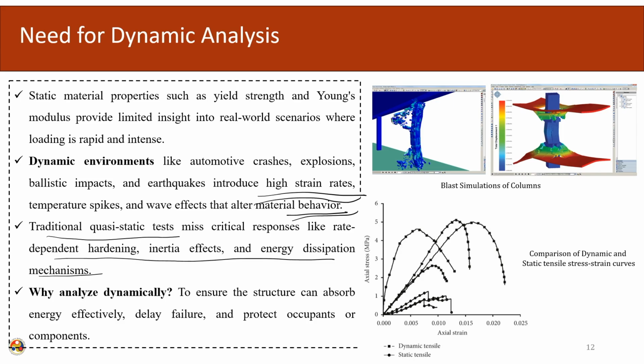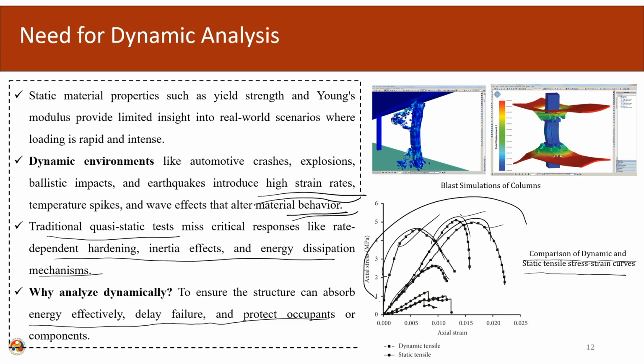So, we will have to analyze this system using dynamic testing, because if we test them in the dynamic environment only, then the energy absorption capacity and the failure modes can be assessed accurately. Here we can see a comparison of the dynamic and the static tensile stress strain curve. Dynamic testing are denoted by the square ones. So, these three are the dynamic curves, and these are the static curves.